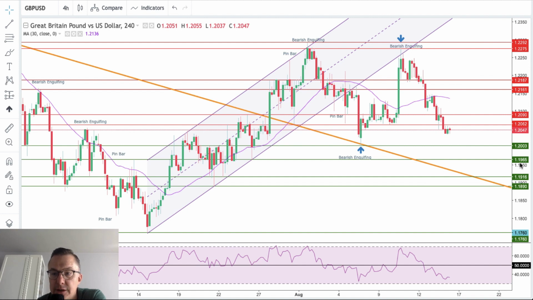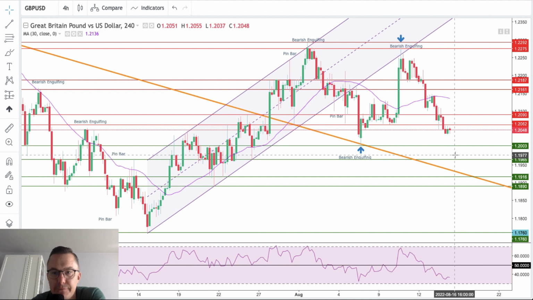1.1916 even. Sorry, first is 1.1965. So please be careful with the spikes here. Maybe some kind of a pin bar, maybe bullish engulfing patterns. This is a 4-hour chart, so it might be quite visible what is going on in the lower time frames below, of course daily and weekly. And the trend on the daily and weekly is still down.